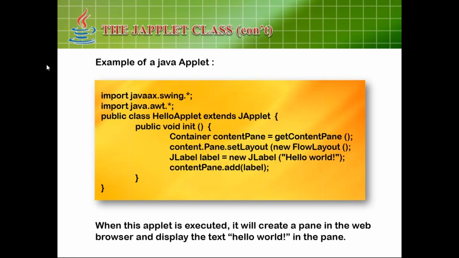There are 5 methods that we are going to discuss quickly, and we have the public init method. There is a container, and this method helps you get the empty space, and we have the content dot set layout. There are layouts like flow layout, border layout, grid layout. And if you want to keep any labels, you can create them with the help of JLabel, and add that label to the content pane.